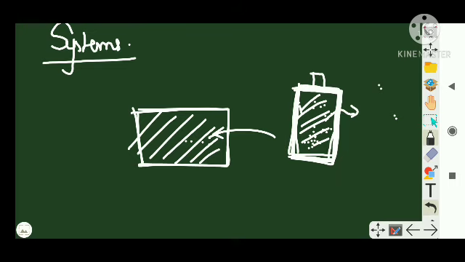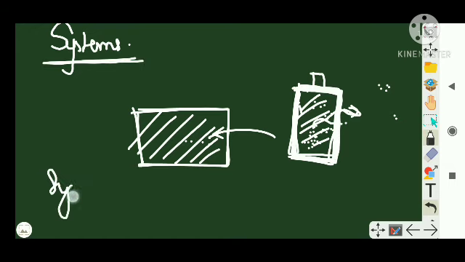So the water inside the water bottle is the system now. It is arbitrarily separated from the surroundings using this boundary. Hence this is a system. Clear?